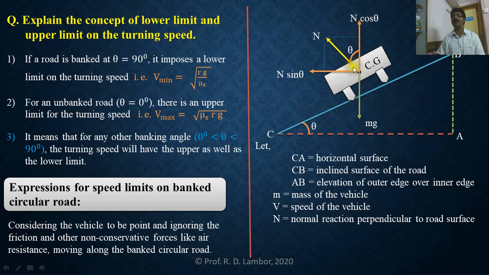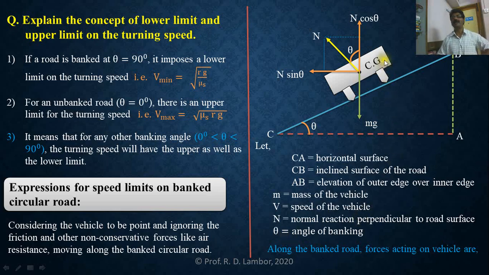So these two angles are the same. This is the angle made by the vehicle or bike rider with the vertical. This is the angle made by the inclined road surface with the horizontal, nothing but the angle of banking, which decides the speed limit. Next, angle of banking is theta.